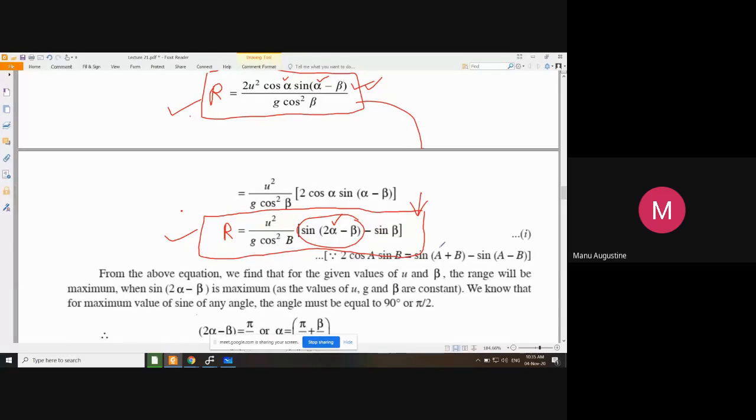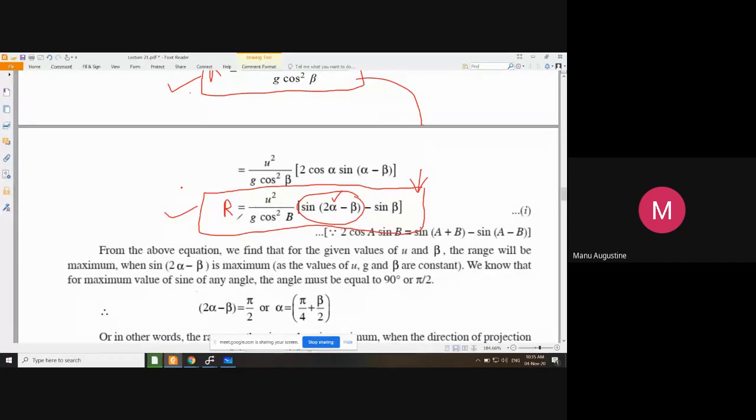अब किसी भी टर्म में alpha और नहीं है। And now I can say that if I want to maximize R, what should I do? अब इस एक्सप्रेशन में देख करके बताओ कि R को मैक्सिमाइज करने के लिए sin 2 alpha minus beta को मैक्सिमाइज करना पड़ेगा। And if I want to maximize sin 2 alpha minus beta, that means 2 alpha minus beta should be equal to 90 degrees. बीटा कांस्टेंट है, उसको उस तरफ पटक दो, so that means 2 alpha should be equal to 90 plus beta, and in other words, for this whole expression to be maximum, the alpha value should be equal to 45 degrees plus beta by 2, and this is the condition for maximum range.